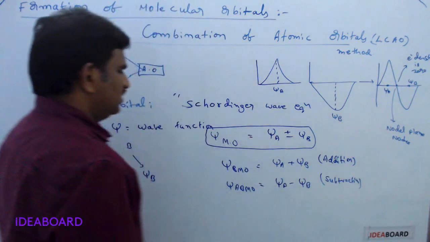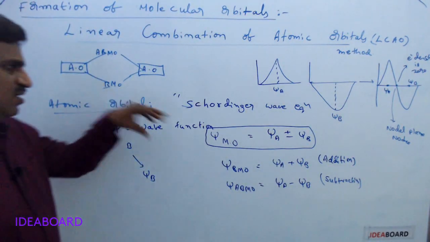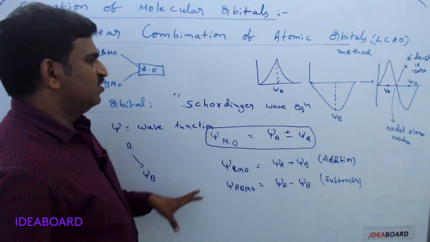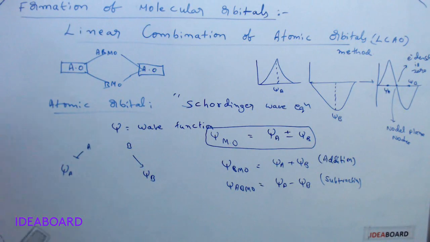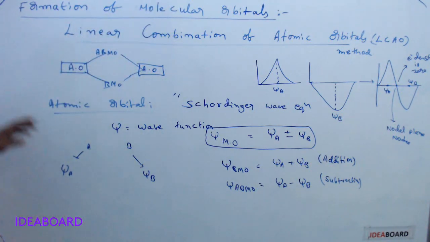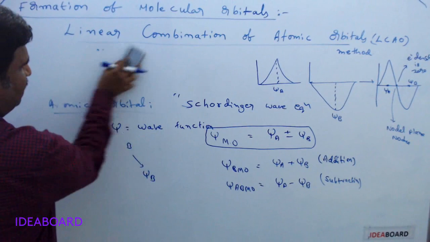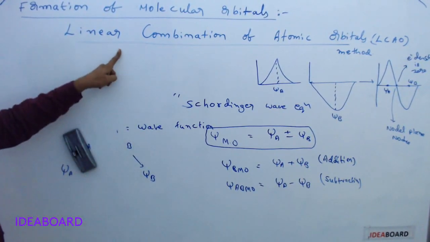Okay, so that is the two types of molecular orbital formation, and in the concept of wave theory, we can say how this is forming. By taking the physical structures of the atomic orbitals, we will show how the molecular orbital formation occurs. Mainly, this is forming as per the LCAO method.